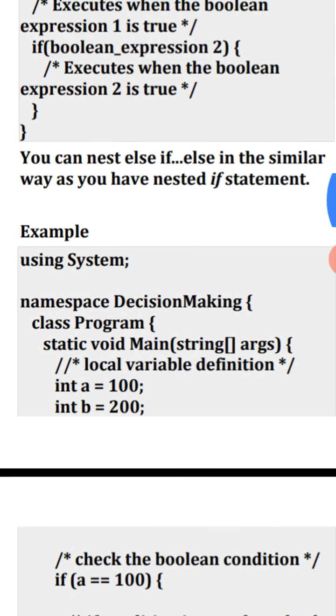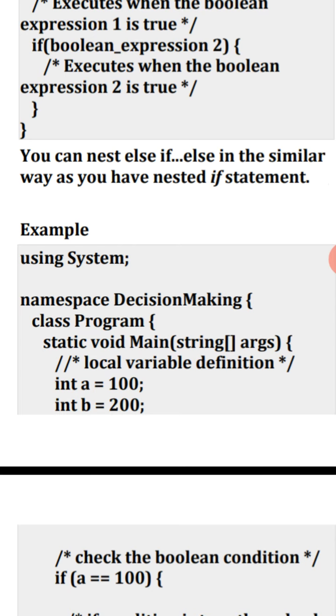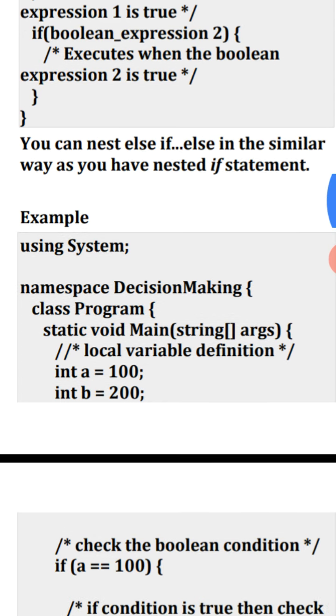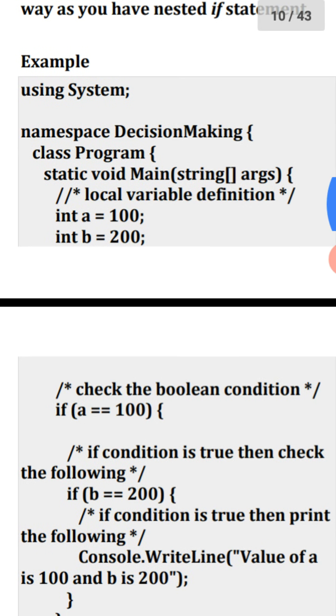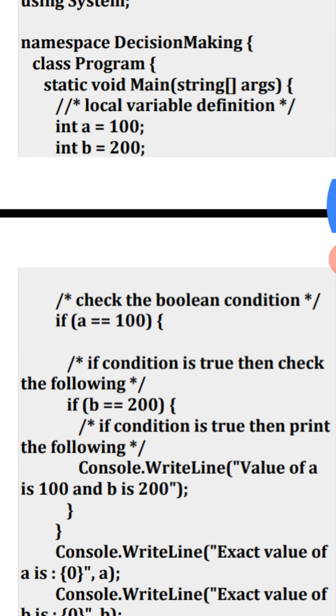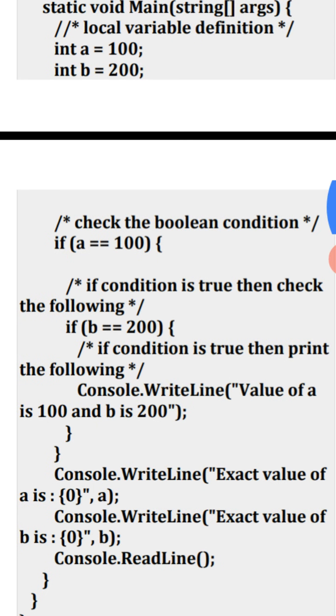See the example. namespace decision making, using System; class Program { static void Main(string[] args) { int a = 100; int b = 200. See the condition: if a is equal to 100 {